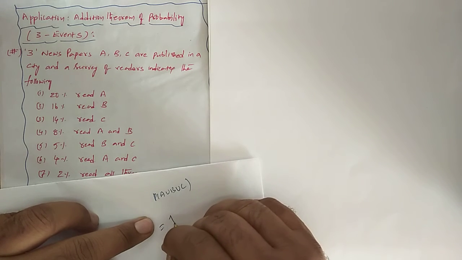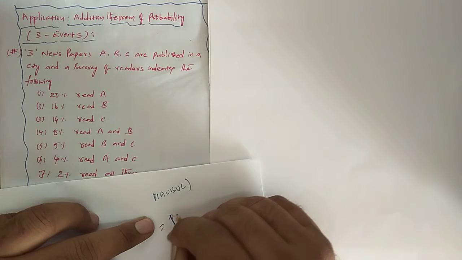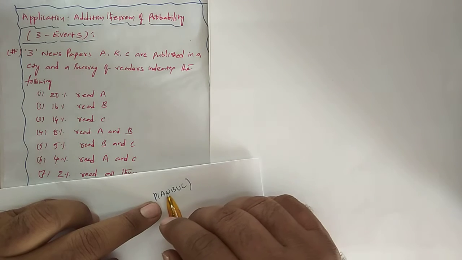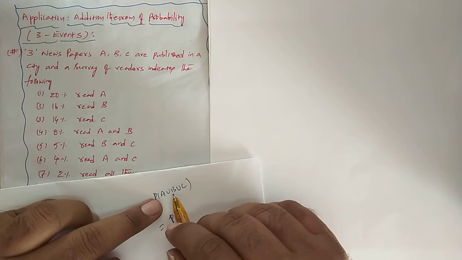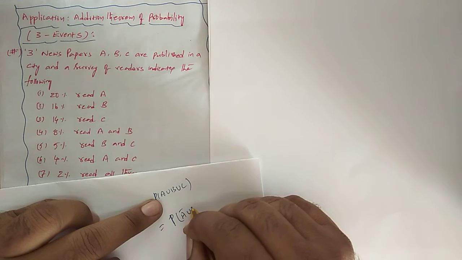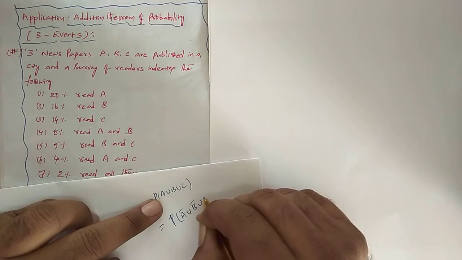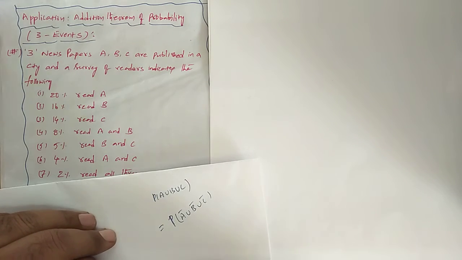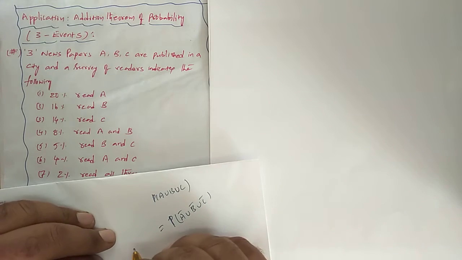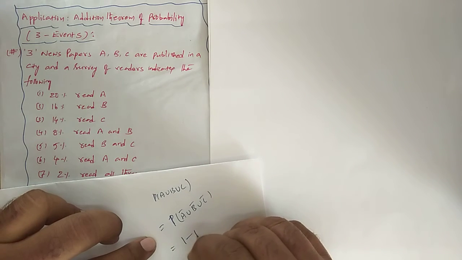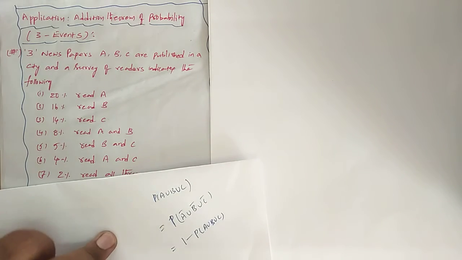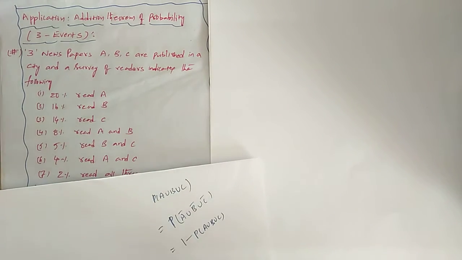But here what is the question requiring? The probability that the chosen person should not read A, should not read B, should not read C. How do you denote that? A bar, B bar, C bar. So how do we get this? We calculate this information and take 1 minus of this. So 1 minus the probability of A union B union C is what we require.